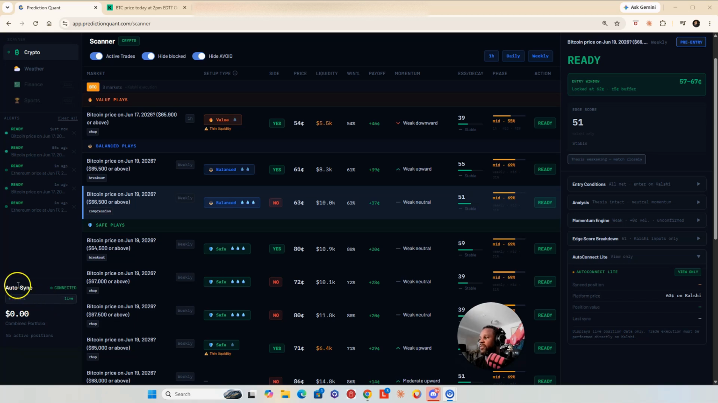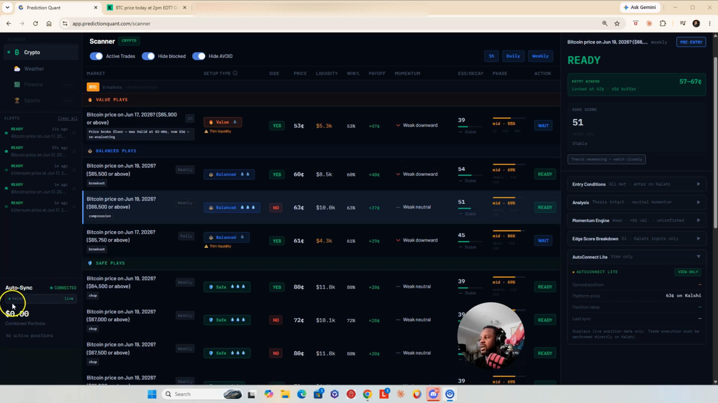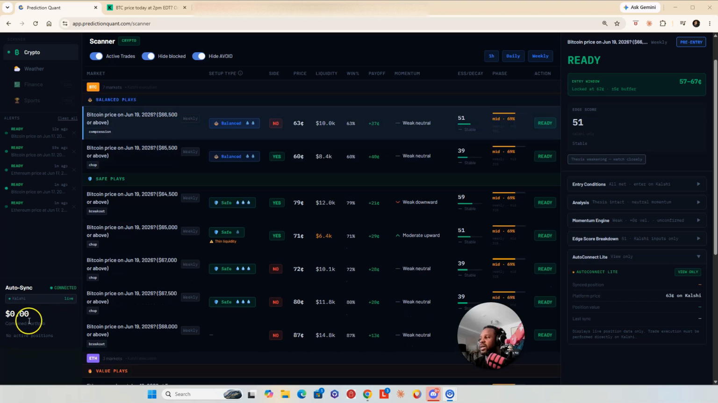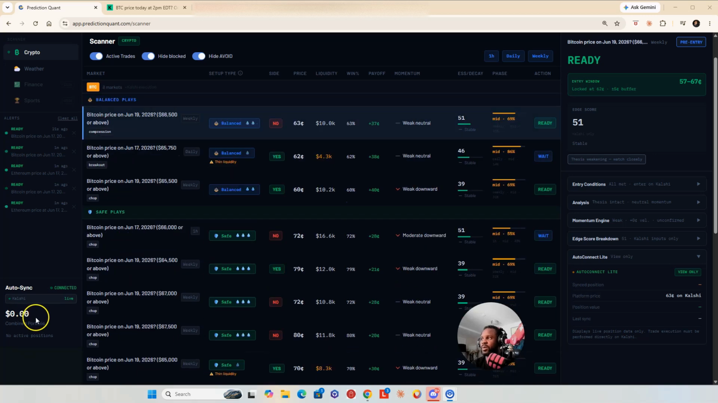Okay. And then it'll tell you your value as we're going along. And if you look on the far left, this is the auto sync. It'll say connected. It'll say Kalshi live. All right. And then it'll tell you how much value you have in that trade or trades that you have open at that moment.